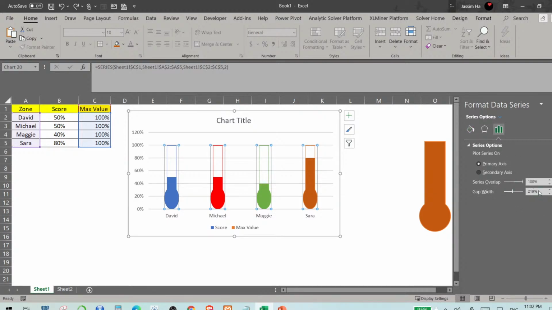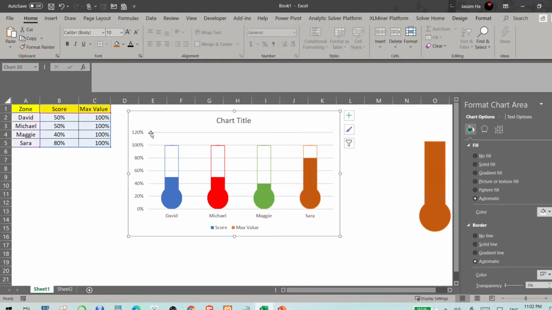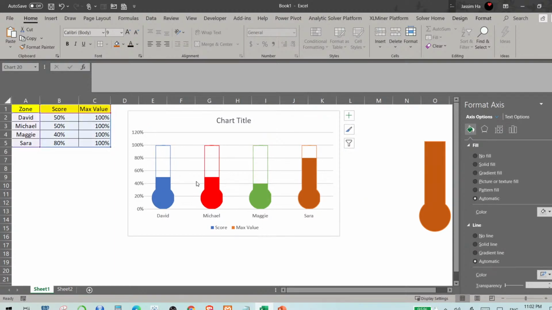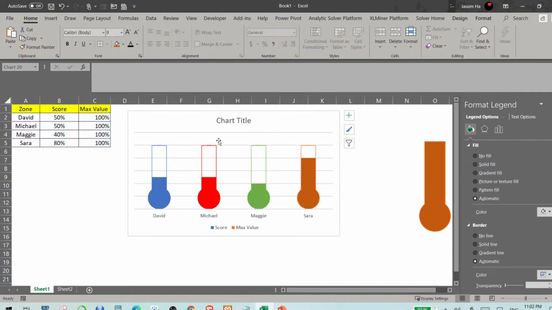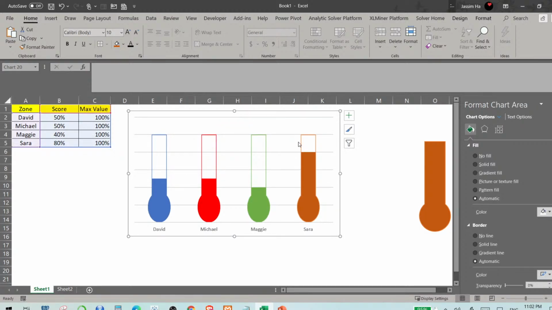Gap width, let me close the gap width, not 100, let me select 120. Okay, this looks much better now. Let me get rid of these on the left and the legends and the title. So now it looks much cleaner and much bigger.